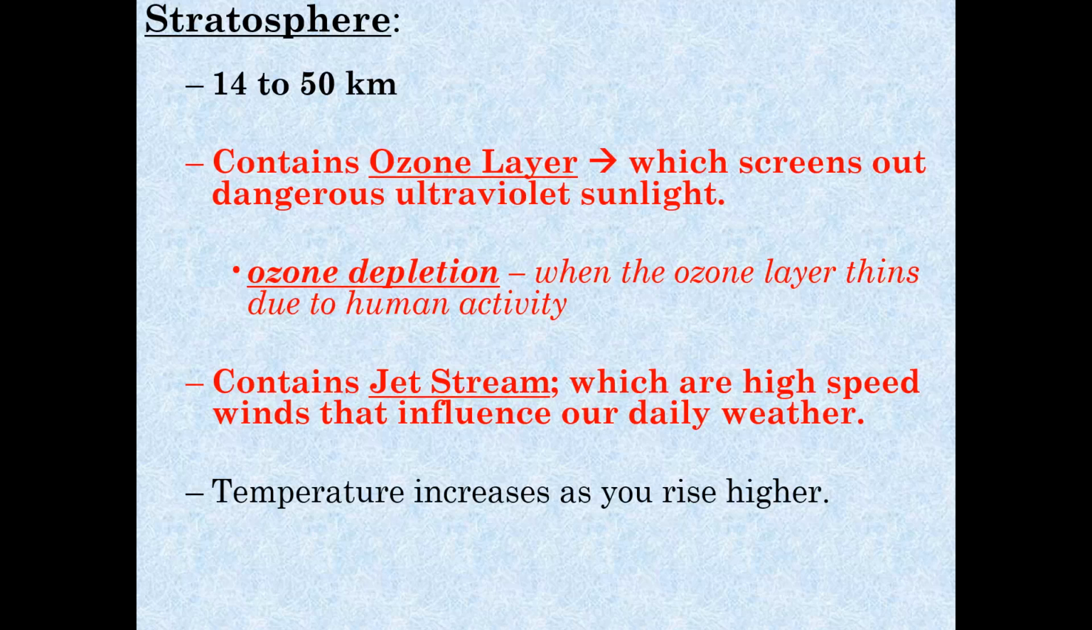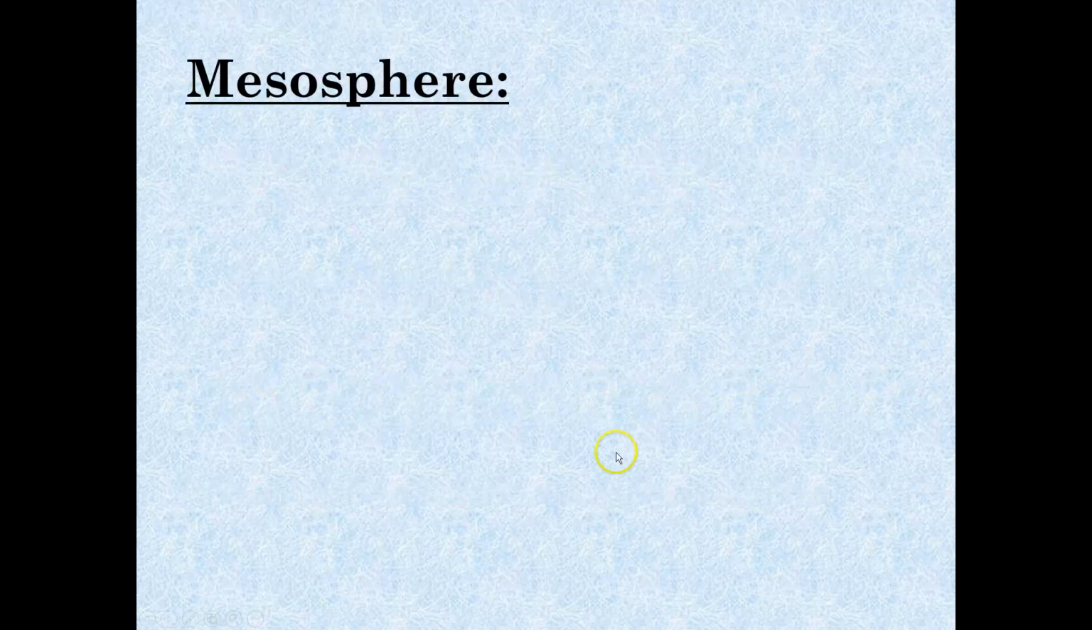This part of the atmosphere is where the jet stream exists. The jet stream is that high-speed river of air that pretty much brings storm systems to our part of the world. In this layer of the atmosphere, the temperature increases as the altitude increases.